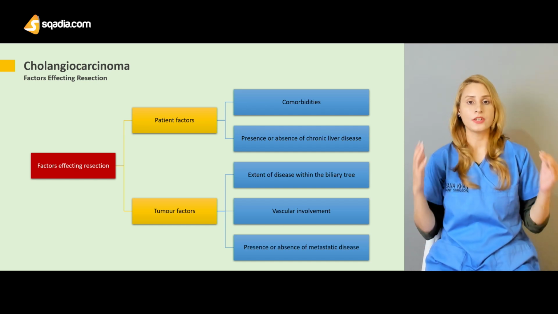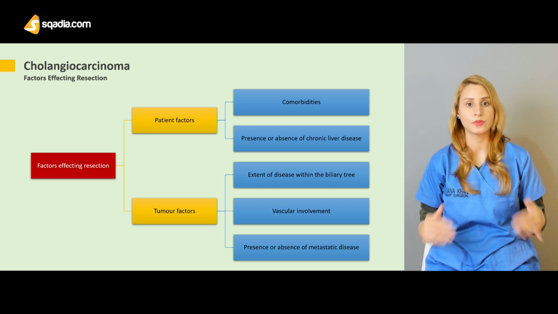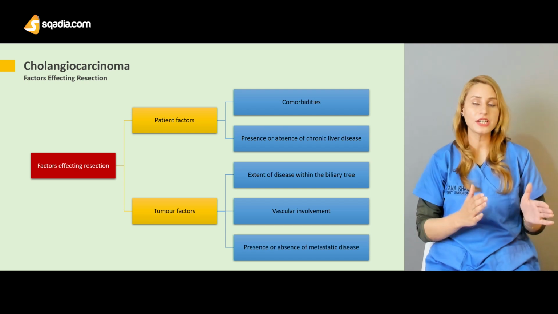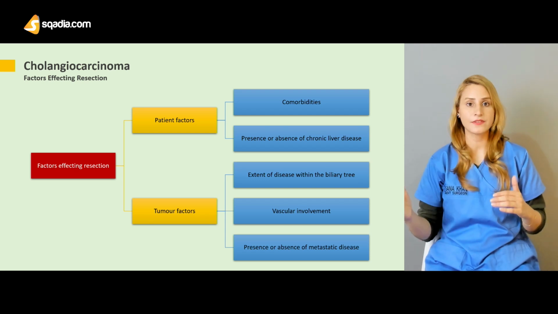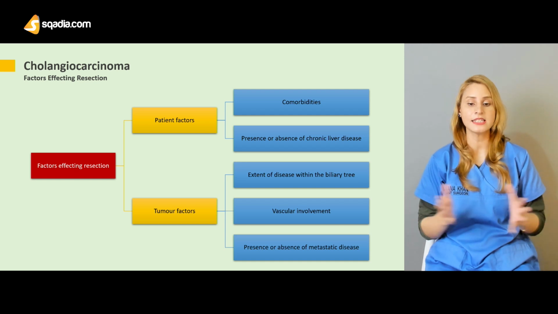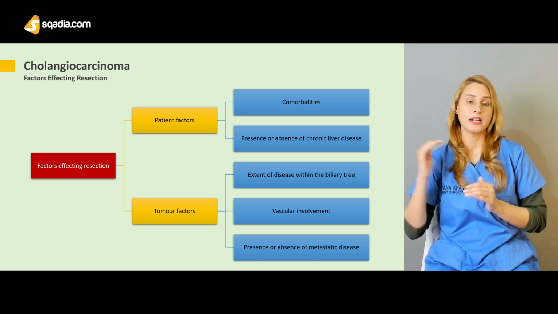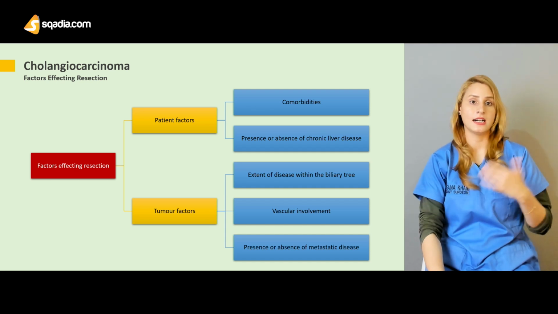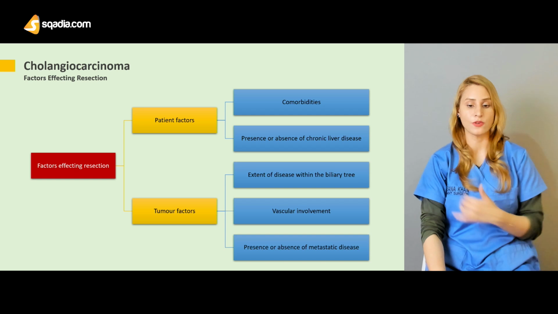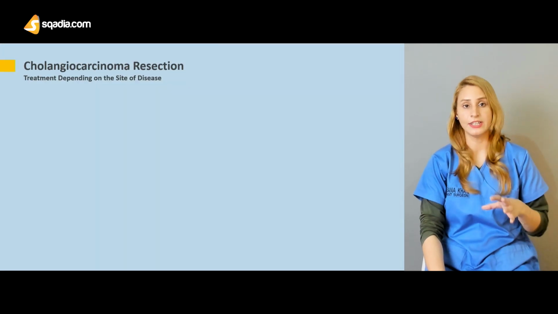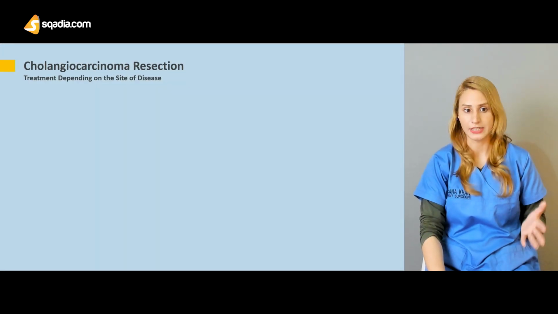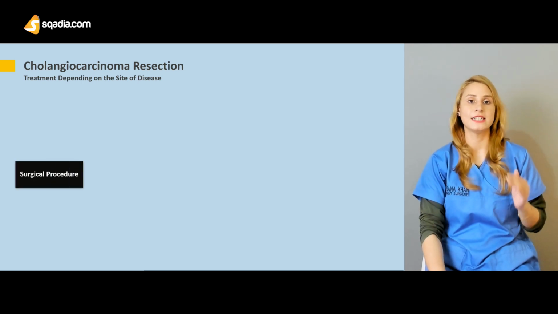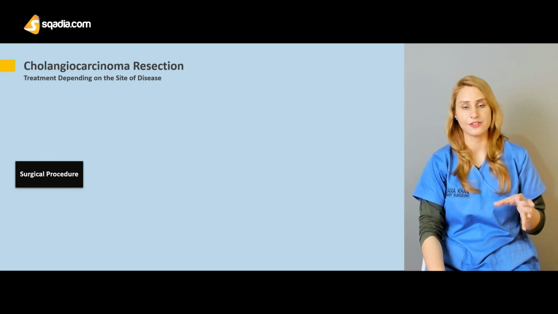So whenever you're deciding the resection of the tumor, consider the patient factors and consider the tumor factors. The patient factors would be comorbidities, the age of the patient, the presence of CLD, and how much of the tumor has extended to the biliary tree, the metastatic focus of the disease, or the vascular involvement. This is really very important. You decide preoperatively. Now the resection of the cancer depends upon where the cancer is actually present.